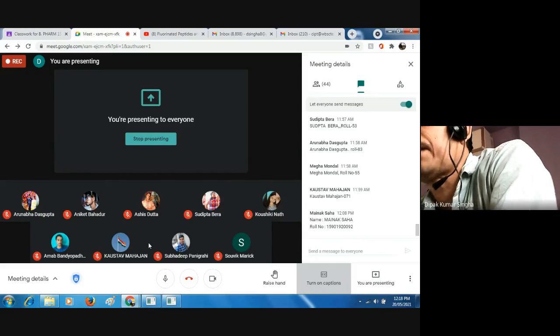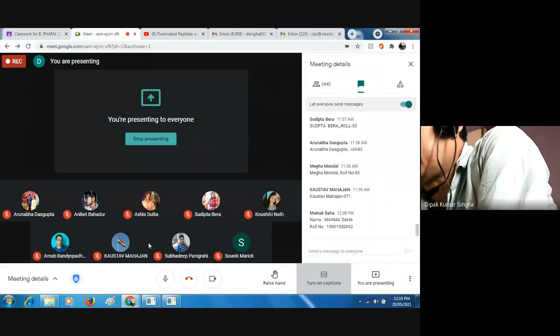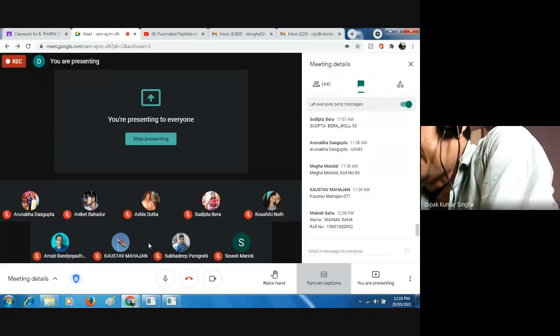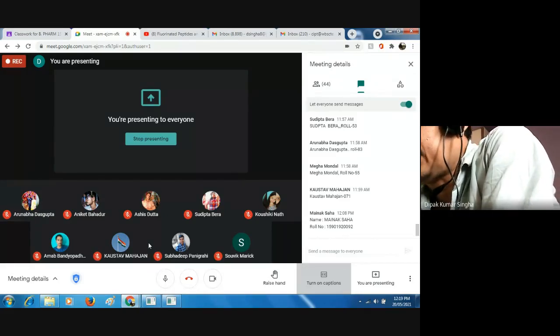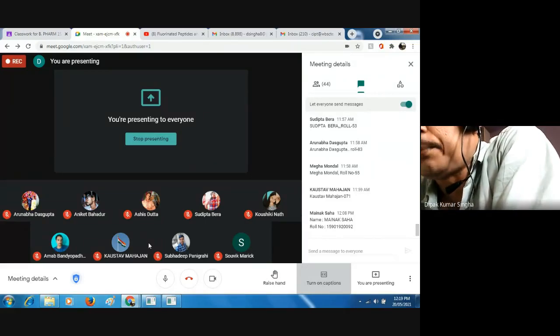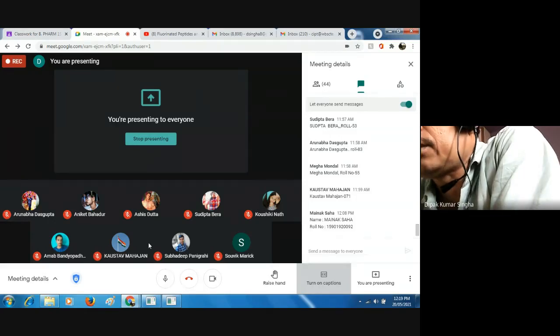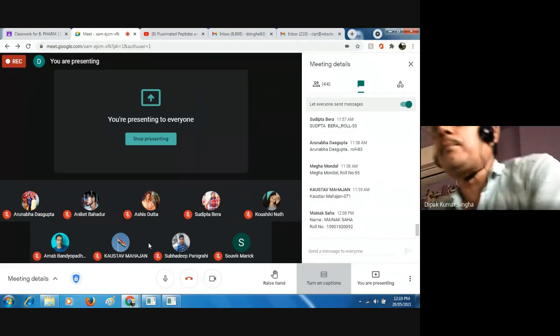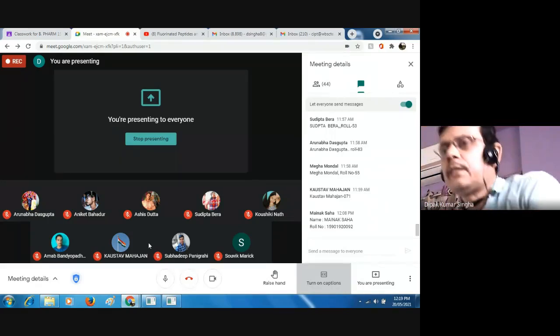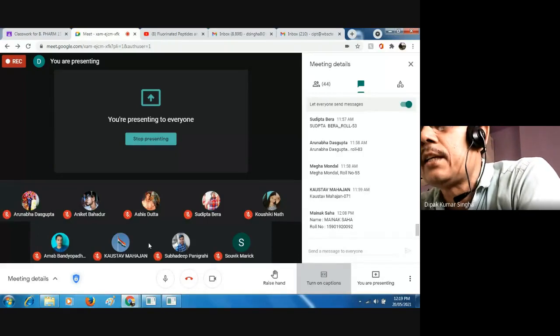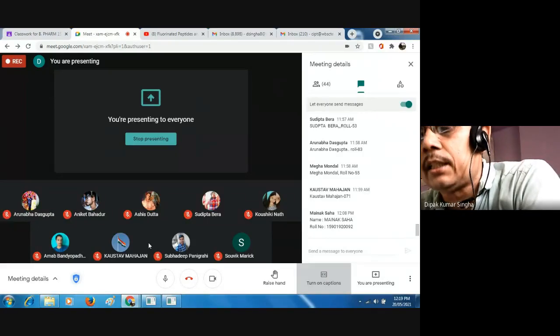Just like magnesium stearate, which is used in pharmaceutics. Sometimes it is called a lubricant and sometimes it is called a glidant. When magnesium stearate increases the flow property, that is called a glidant, and when it reduces the friction between the hopper and the granules, that is called a lubricant. So the example is the same, but according to its activity, the name is different.